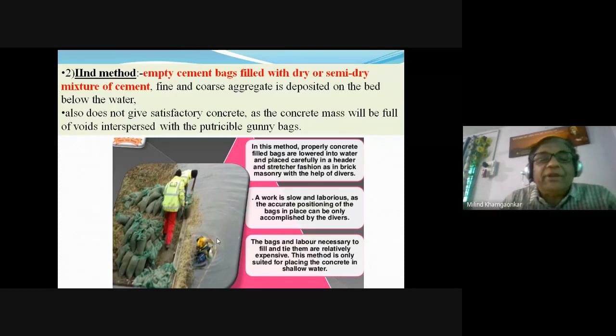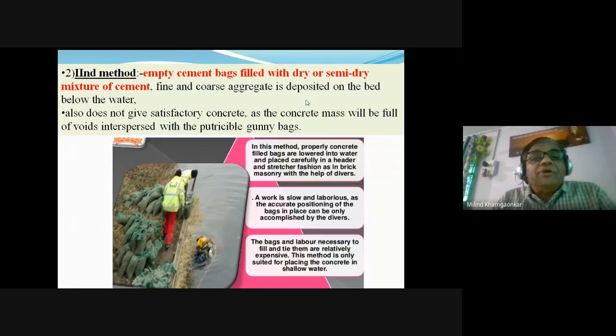So hydration of the cement takes place, and due to the hydration, the bonding and binding of the ingredients, that is the fine and the coarse aggregate, takes place, and with time the whole mass of this dried material gets converted into a rock-like concrete mass. Okay, so this is the second method, wherein the empty cement bags are filled with dry or semi-dry mixture of the cement, fine and coarse aggregate, and deposited on the bed below the water.